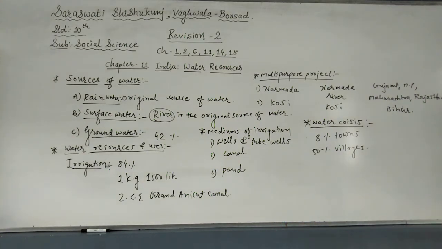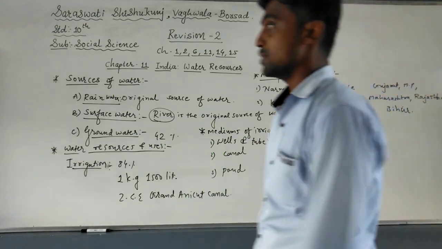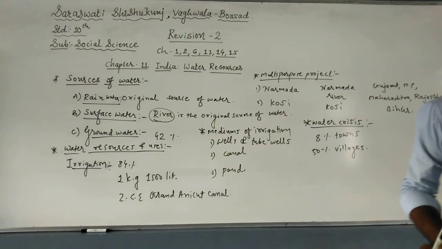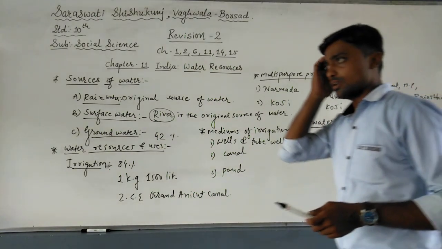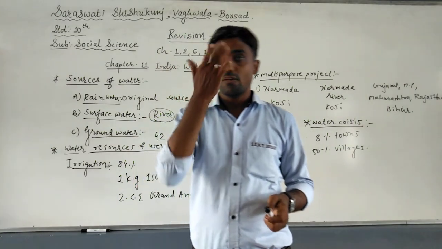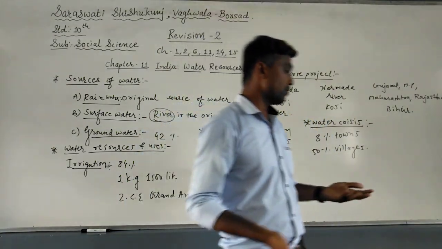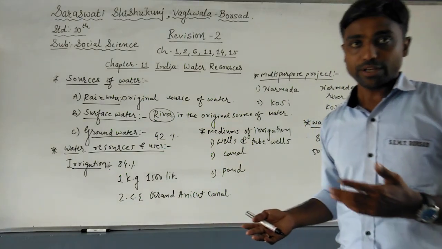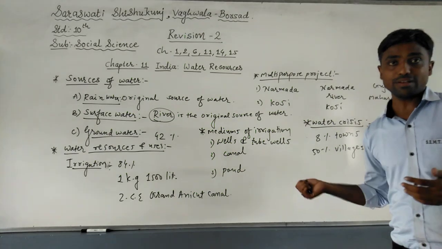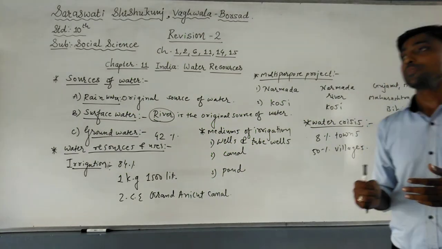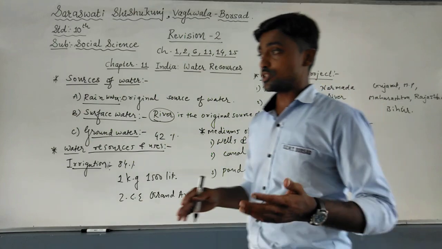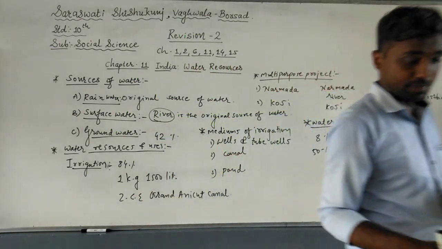Apart from this, western Rajasthan and the interior southern Peninsular Plateau have scarcity of water. So many problems arise if we are drinking dirty or polluted water. So for the water crisis, you need to write 3 points here: why the water crisis has emerged, so we need to write reasons. One, as I told you, is overpopulation. Second is urbanization and migration. Third is the changing lifestyle of the people. There are so many reasons behind it.